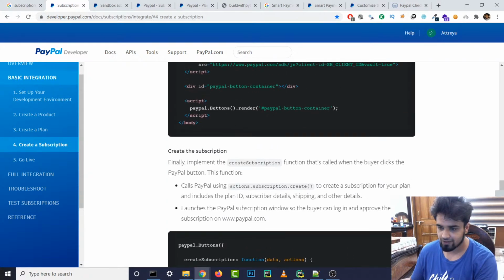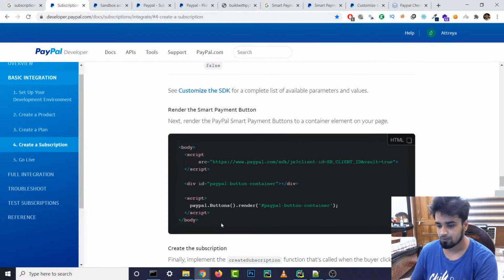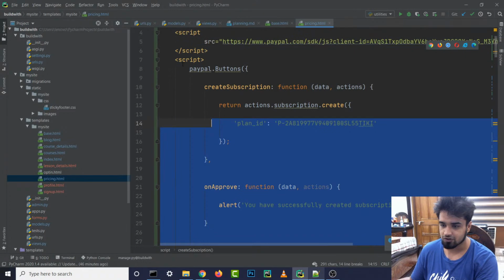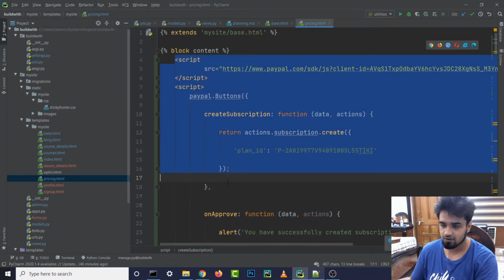I mean, we are rendering our... oh, I got it. Oh, I'm so stupid. Wait. Let me just copy this again, and we are going to remove all of this stuff from here.